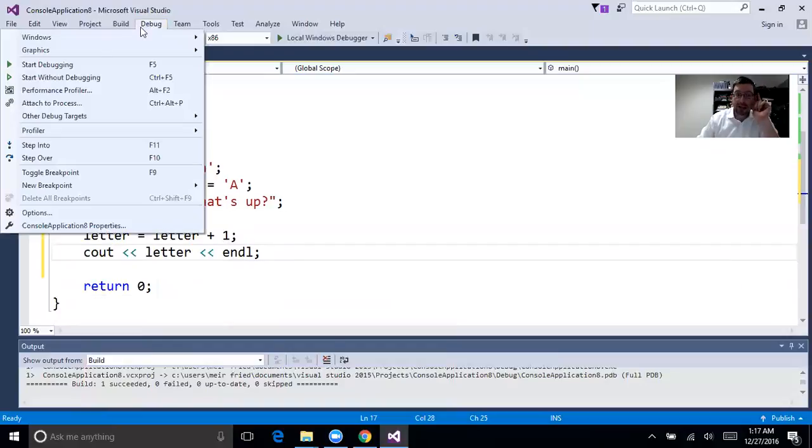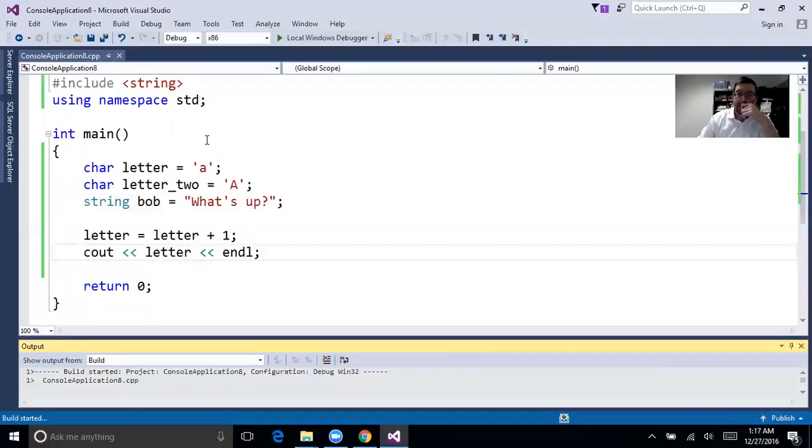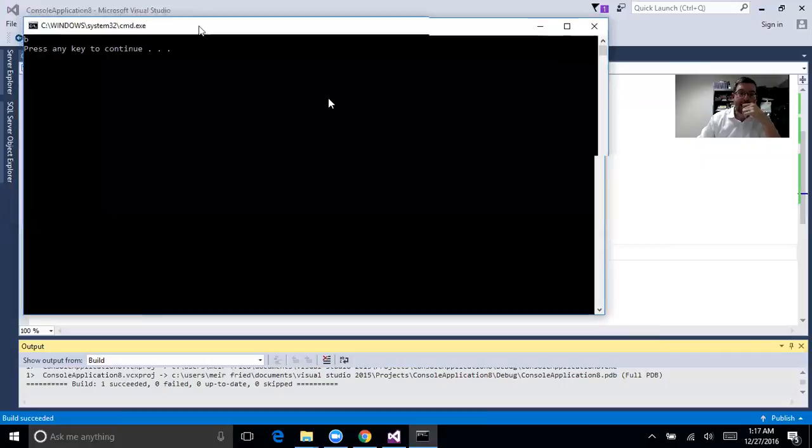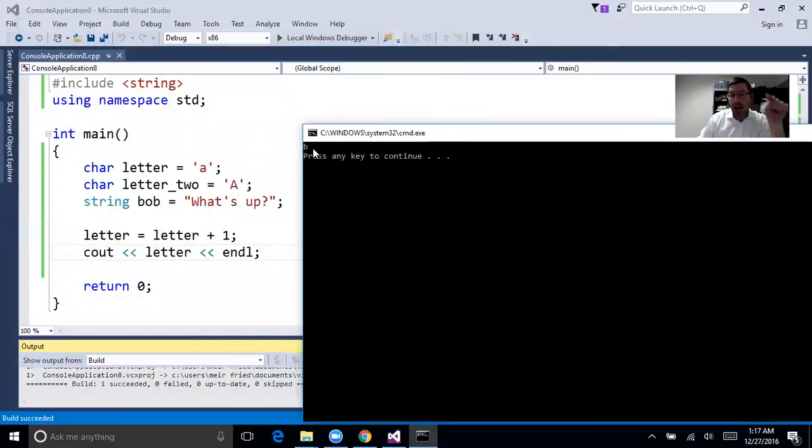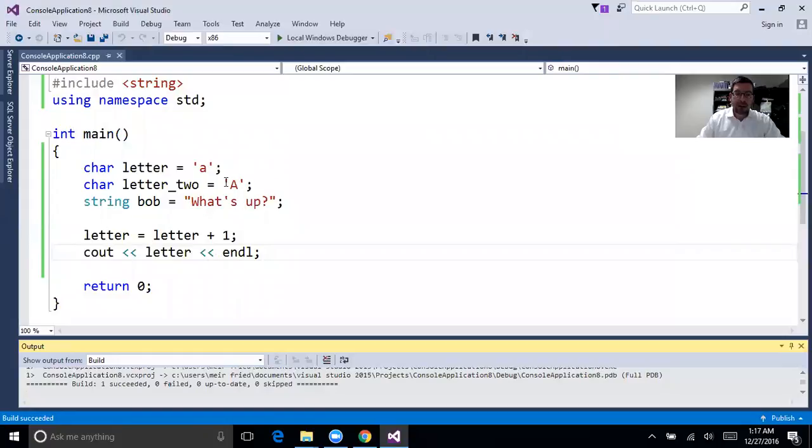So let's see what we get when I say debug, start without debugging. Okay. It says B, because when you add 1 to A, you go to the next letter. Now, I'm adding 1. Does that make any sense? Yeah, because you can add 1. Now, if I were to add 1 to big A, what would that do? That would go to big B, because they're not the same thing.